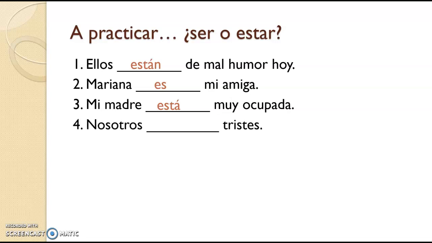Next one. Nosotros blank tristes. Pause it, fill in the right form, give a reason why. Estamos muy tristes. Es una emoción, es una condición. Number 5. Yo blank en mi cuarto. Yo estoy en mi cuarto. This is not an emotion or condition, but it definitely is a location. Location is going to be used with estar as well. Number 6.